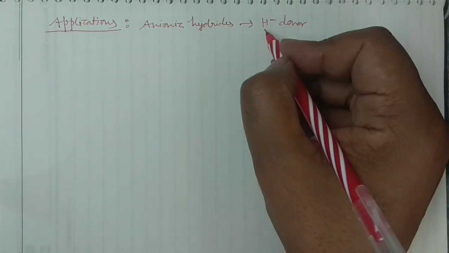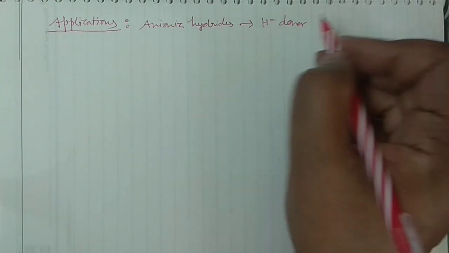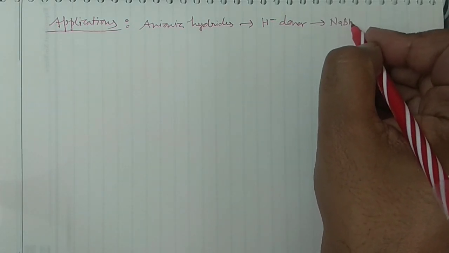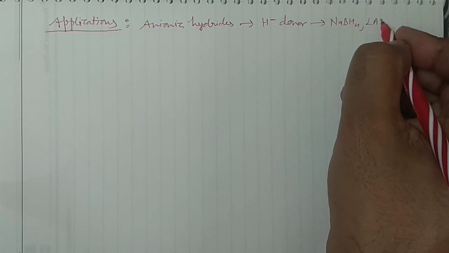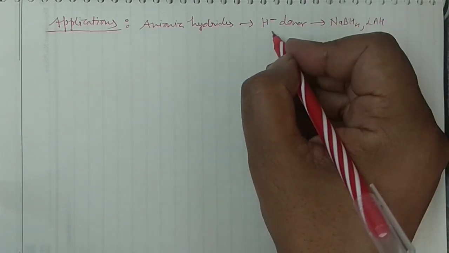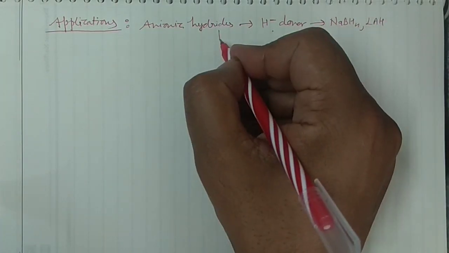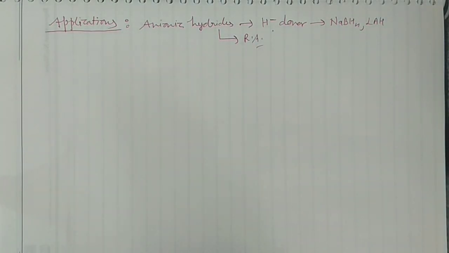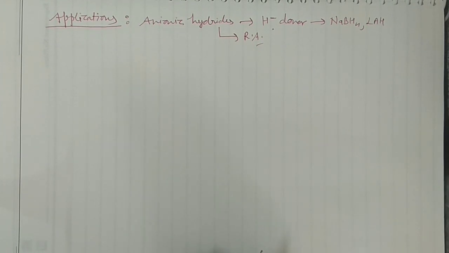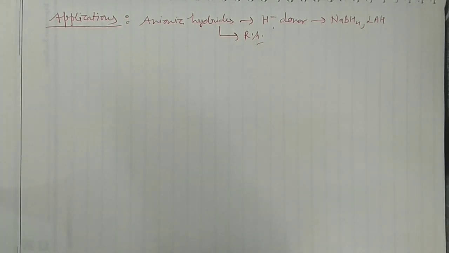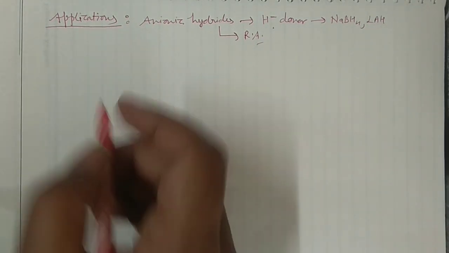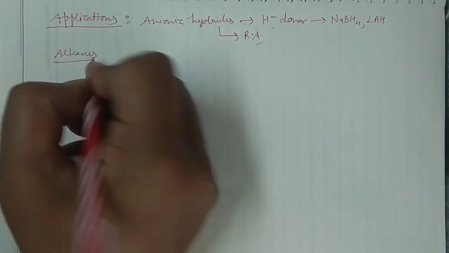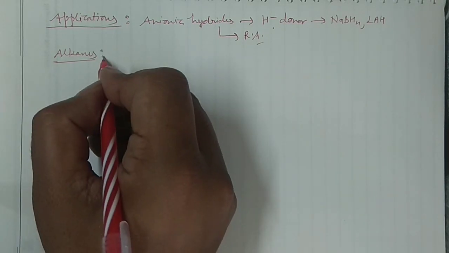When they are donating the H negative, they are behaving just like your sodium borohydride or your lithium aluminum hydride. That means they are behaving as reducing agents. So you can reduce different species, and utilize this property in synthesizing a variety of organic compounds. Like, you can synthesize alkanes from the metal hydride.